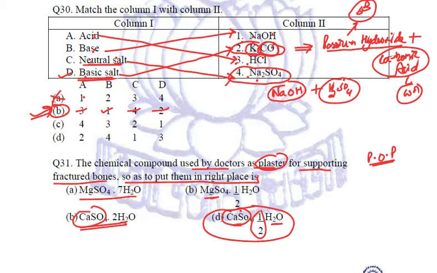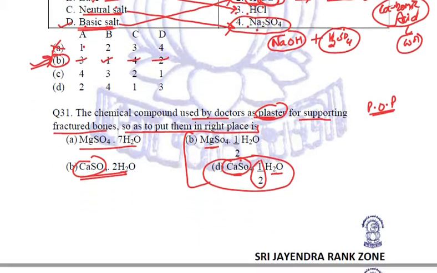Some people remember that there was half a molecule of water of crystallization, so they will get confused between B and D option. And this is what the examiner is making you do, to get you confused. But you need to be determined and stick to your actual knowledge and your answer.